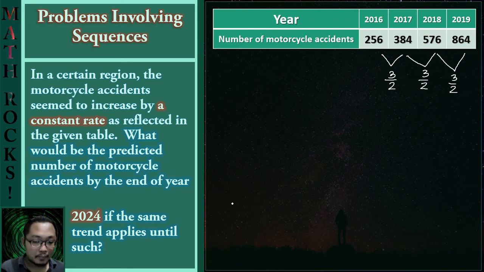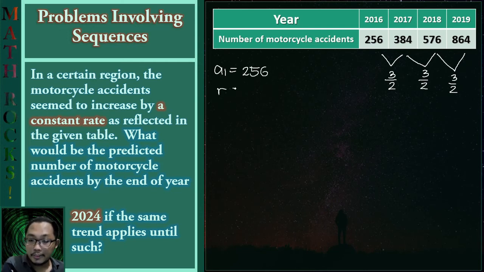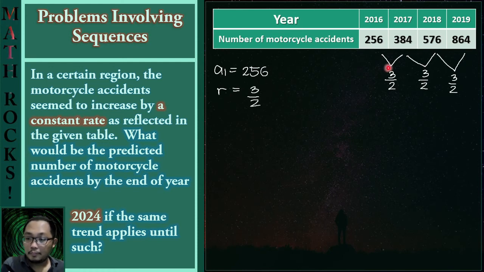And now let us take a look at the question. So here we will use such numbers to predict the number of motorcycle accidents by the end of the year 2024 if the same trend continues. So let us simply have the information about a sub 1 here, which happens to be 256, as well as the common ratio of 1.5, or 3 halves.